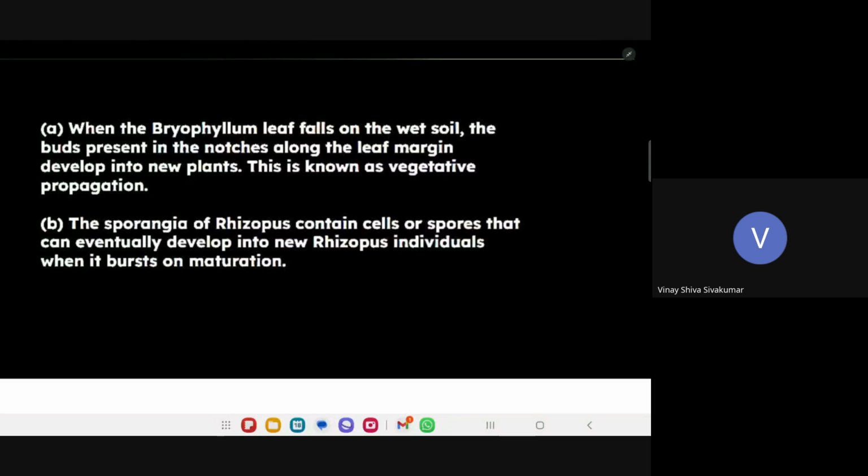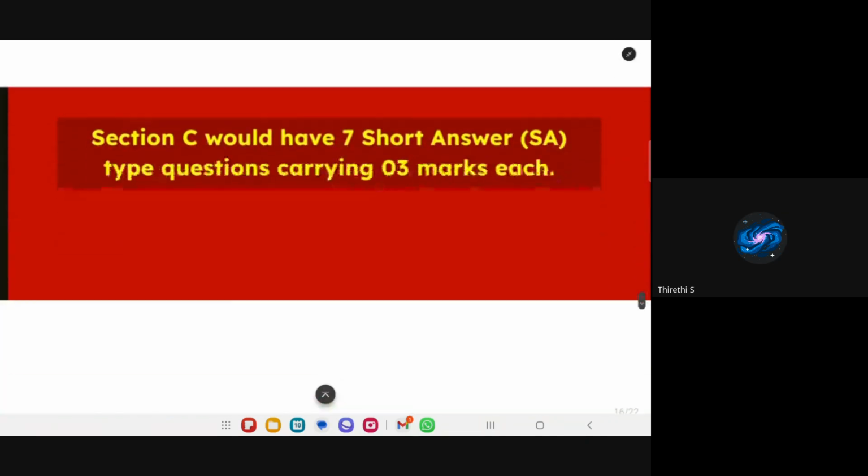Vegetative propagation. You can underline that, and also buds present in the notches develop into new plants. Yes, buds present in the notches. You can underline that also. Yes.